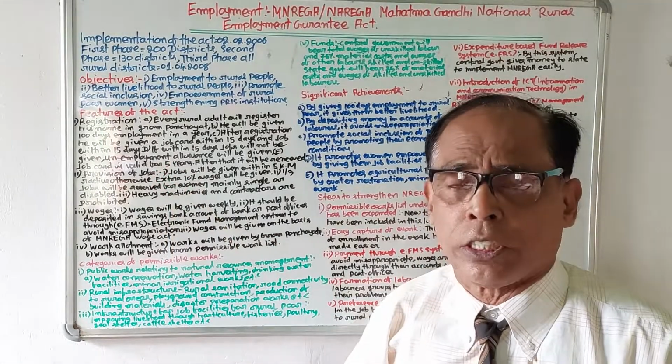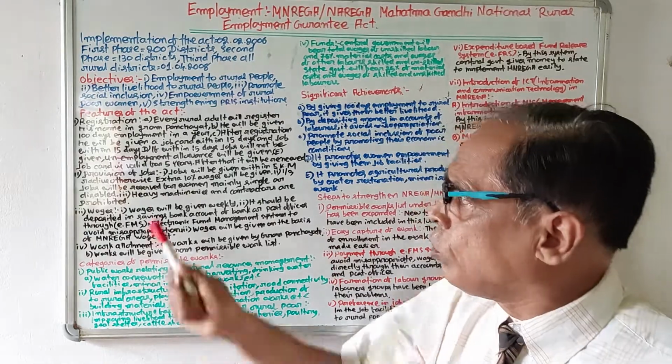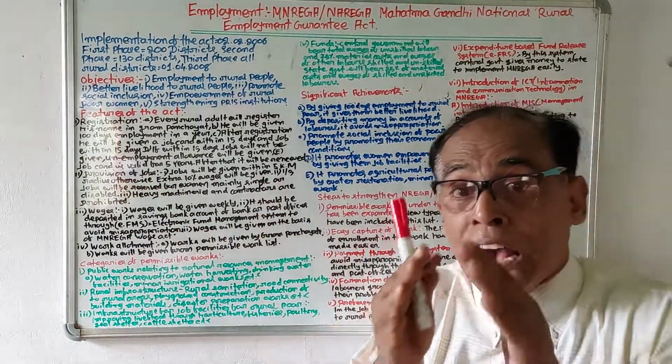This is all about registration in the MNREGA scheme. Number 2, provision of jobs. Jobs will be given within a 5 kilometer radius.